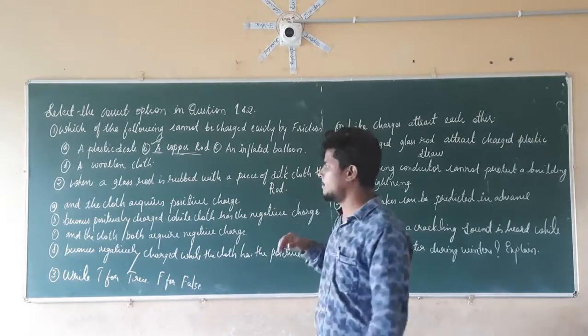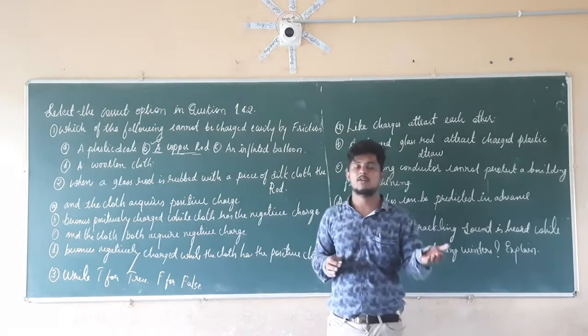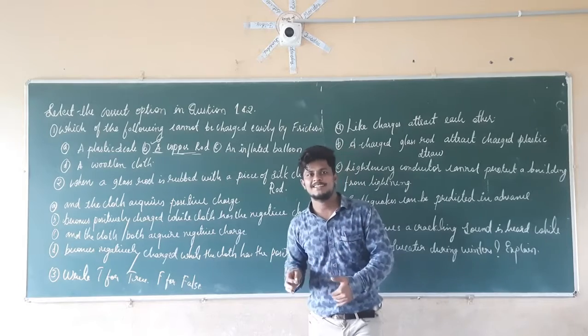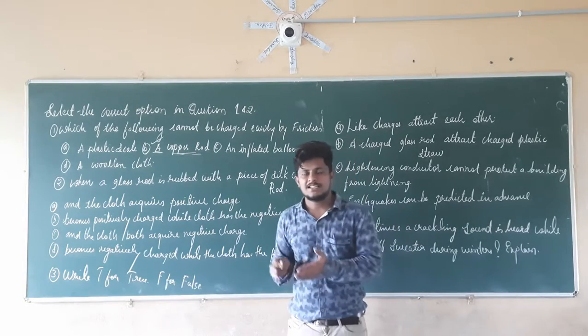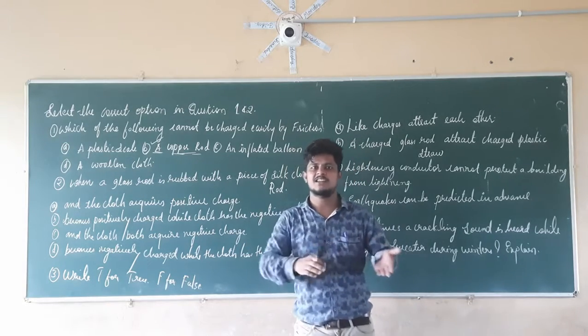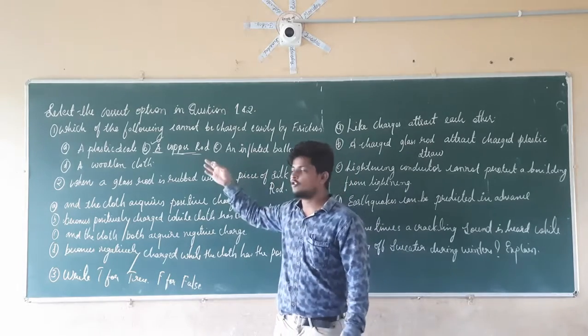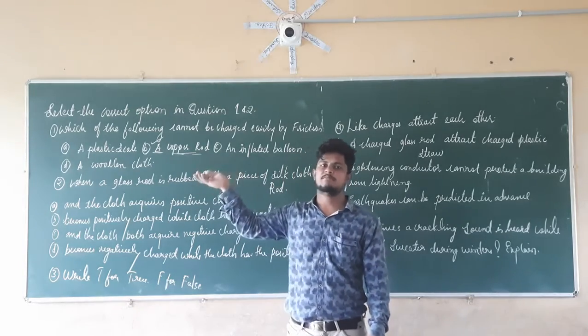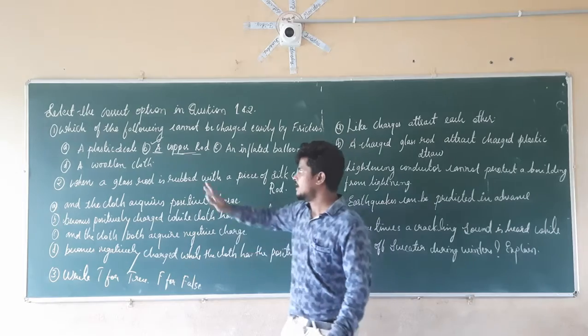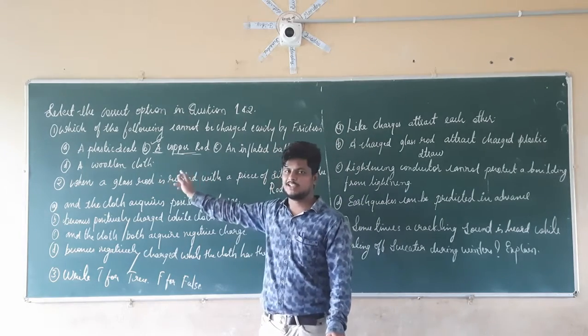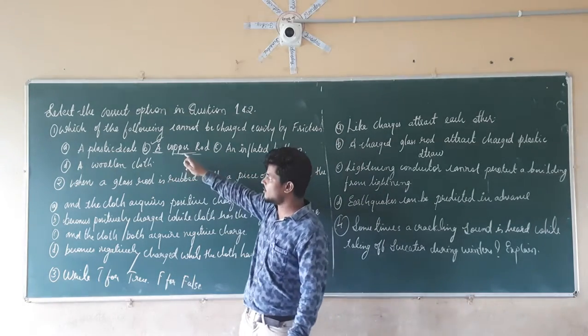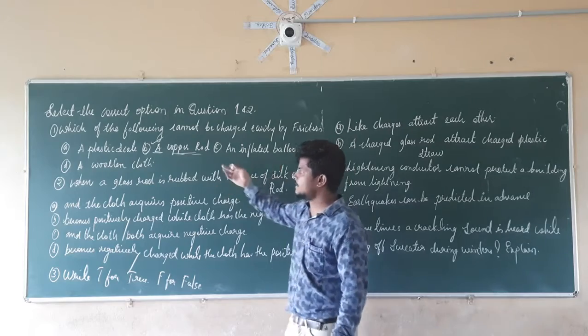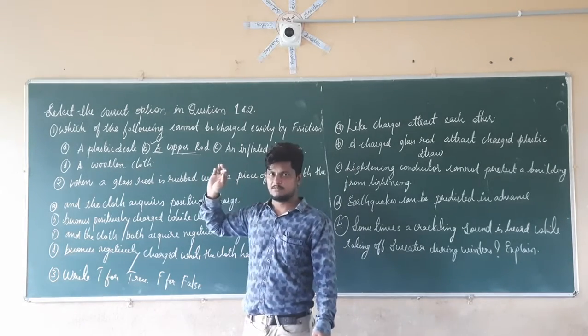In the case of a copper wire or copper rod, they require more charge. For that reason, when we rub it, sufficient charge is not supplied to the copper rod. It is not easy to charge the copper rod by friction.